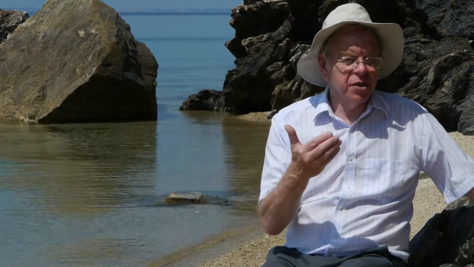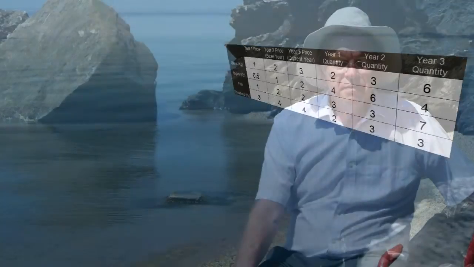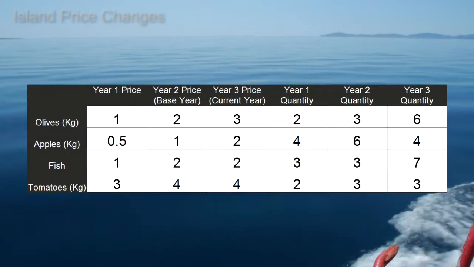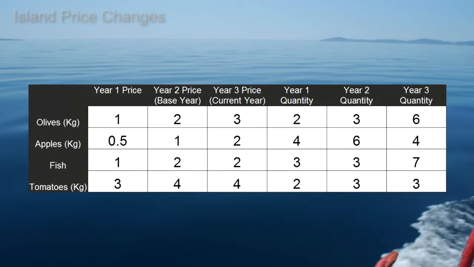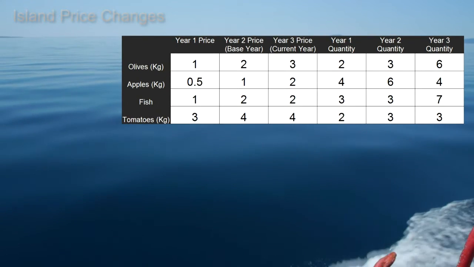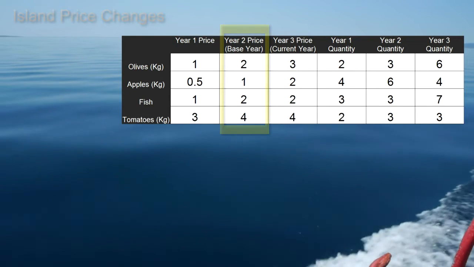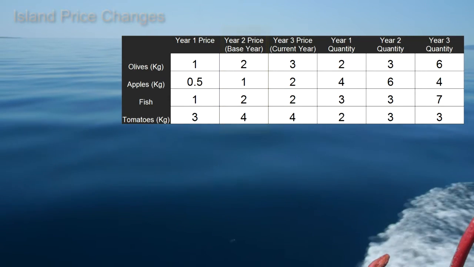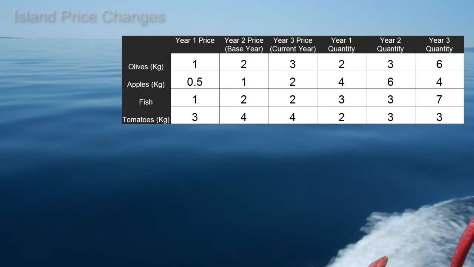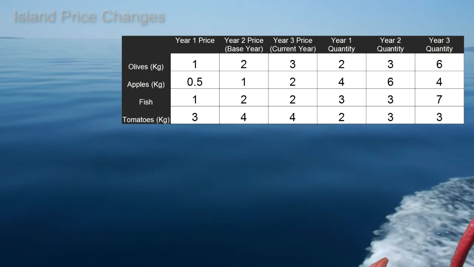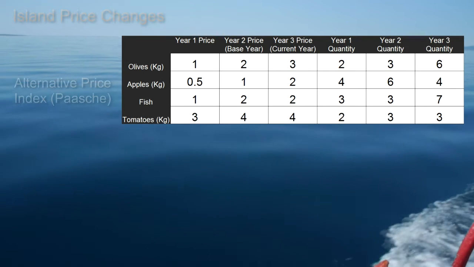So there's a case for saying that we ought to change our weighting system to allow for the fact that consumers' expenditure patterns have changed. Let's do that for our island economy. Referring back to our table of prices, we can now calculate the inflation rate in an alternative way. Again, with year 2 as the base year, we'll construct a price index measuring the change in the price level on our island between years 2 and 3. This time we use the Paasche index.